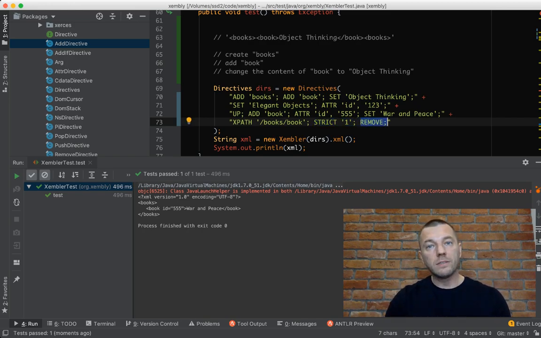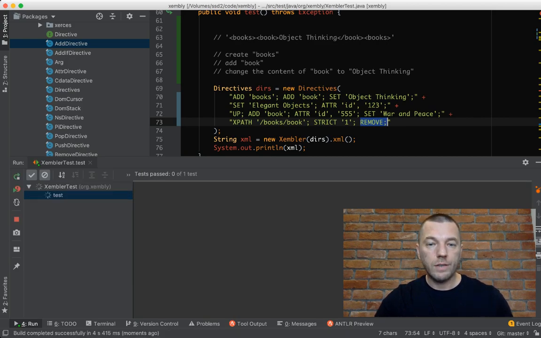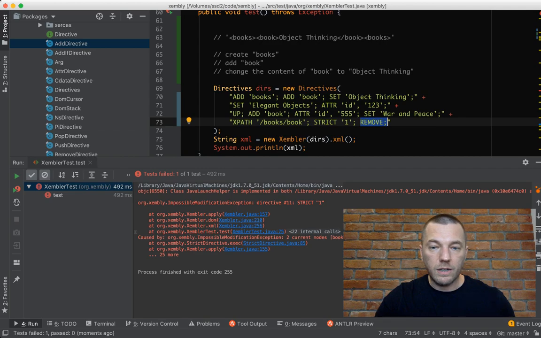That will prevent the accidental removal of too many elements. So let's run it and see. I am expecting an exception right now, the runtime exception. Yeah, you see it says two current nodes, books, book, books, book, while strictly one expected. So we get an exception which says what it says. So there are two nodes and we want just one.